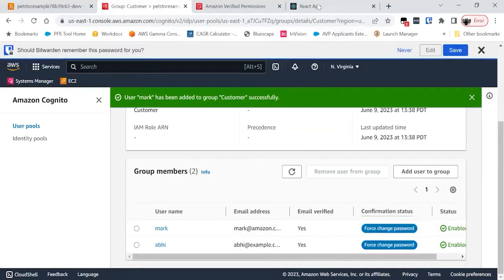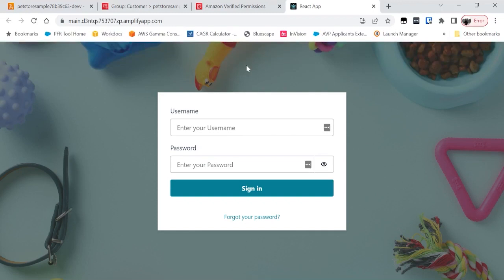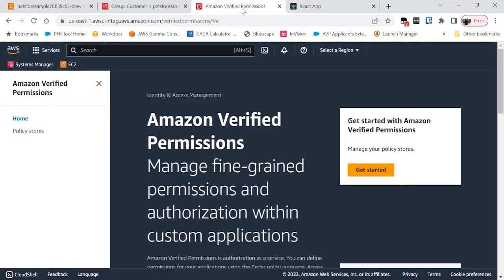Awesome. So now I have authentication for my app set up. Essentially, Abhi and Mark can log into the app. But this didn't cover the permission management and authorization piece. For that, I'm going to use Amazon Verified Permissions. So I navigate to the console and I get started by creating my first policy store. A policy store is a logical container where your Cedar policies reside.